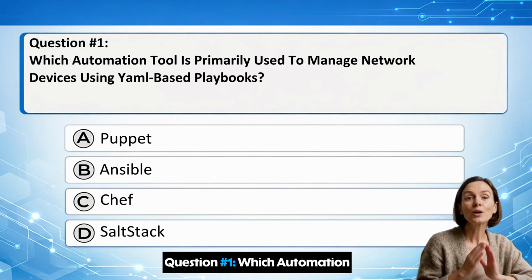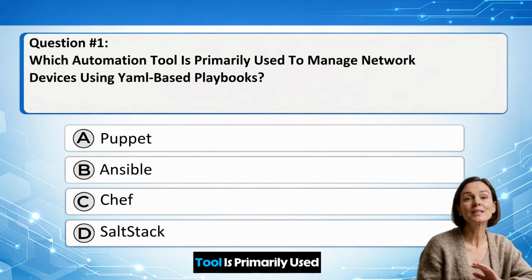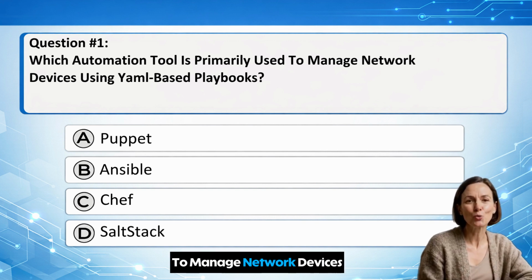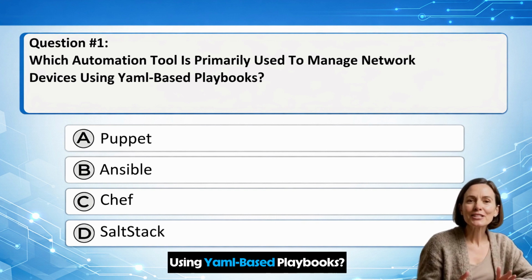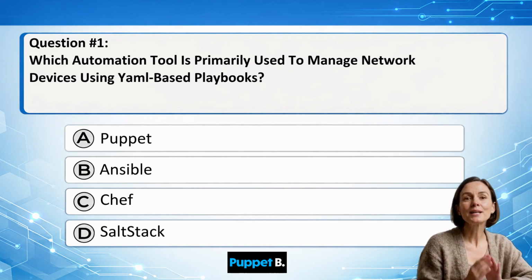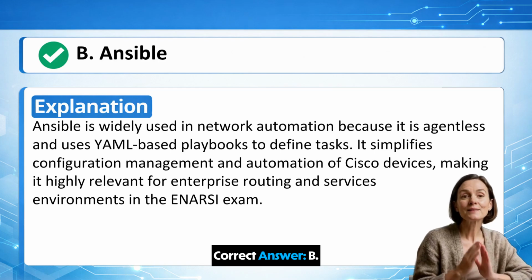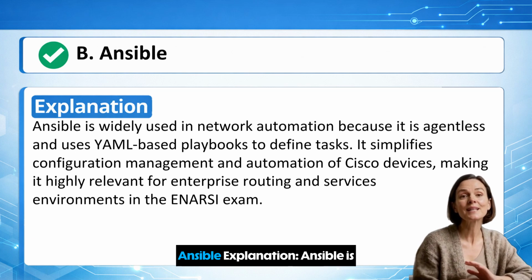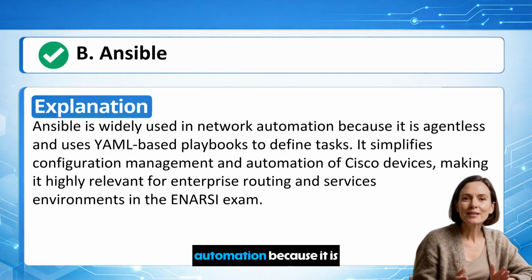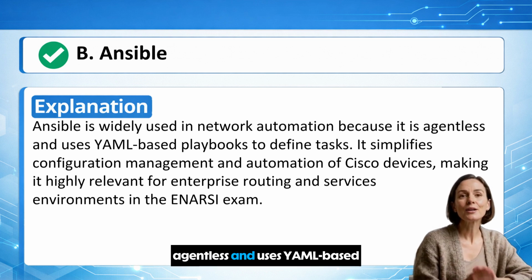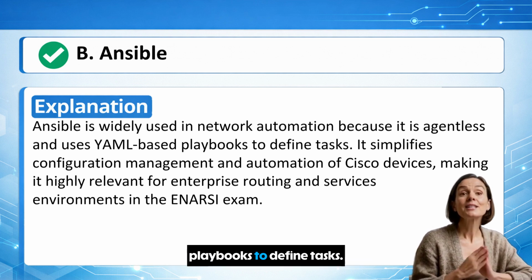Question number 1. Which automation tool is primarily used to manage network devices using YAML-based playbooks? A. Puppet. B. Ansible. C. Chef. D. SaltStack. Correct answer: B. Ansible. Explanation: Ansible is widely used in network automation because it is agentless and uses YAML-based playbooks to define